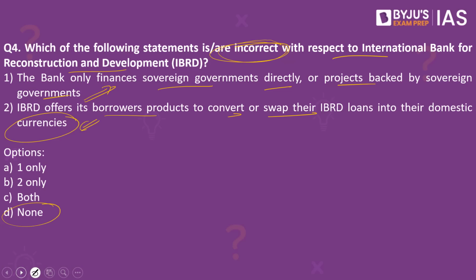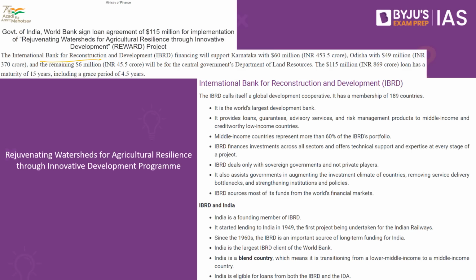Why have we taken this practice question? Because this article on the PIB makes a reference to the International Bank for Reconstruction and Development. When we speak about the International Bank for Reconstruction and Development, it is the world's largest development bank. It provides loans, guarantees, advisory services and risk management products to middle income and credit-worthy low-income countries. Middle income countries represent more than 60% of the IBRD's portfolio, and IBRD only deals with sovereign governments and not private players. So remember, IBRD sources most of its funds from the world's financial markets.